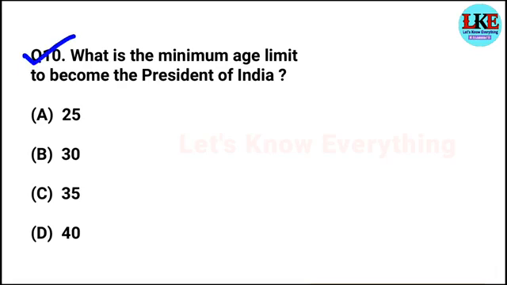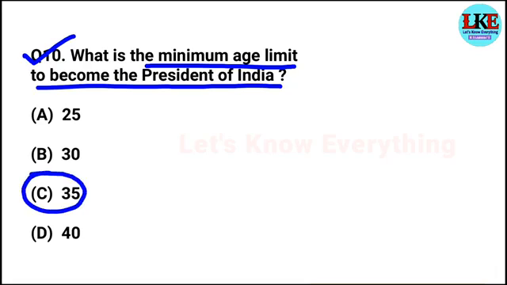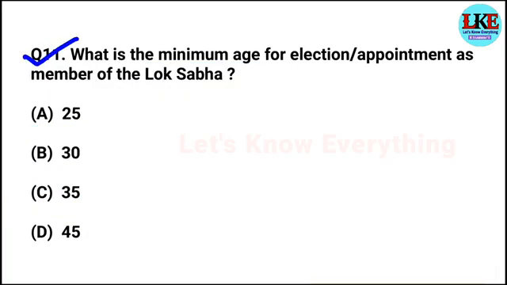Question number 10. What is the minimum age limit to become the President of India? The right answer of this question is option C, 35 years. Yes friends, 35 years is the minimum age limit to become the President of India. 25 is the minimum age limit to become the Prime Minister of India. Got it? Next question.